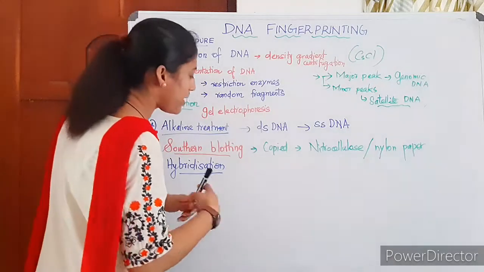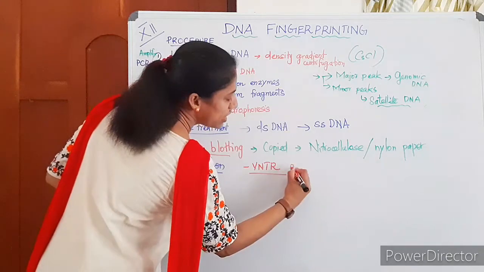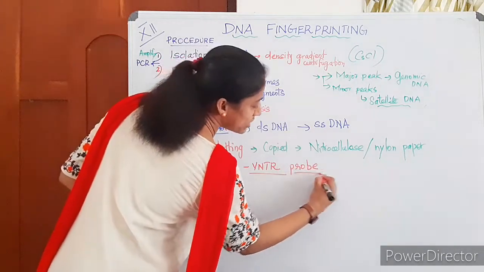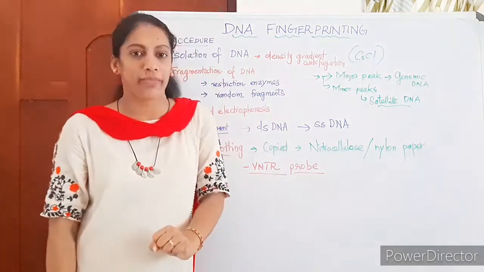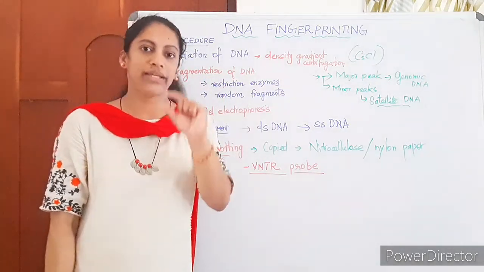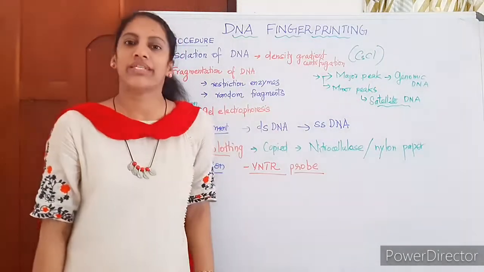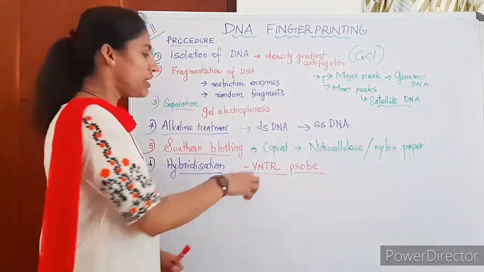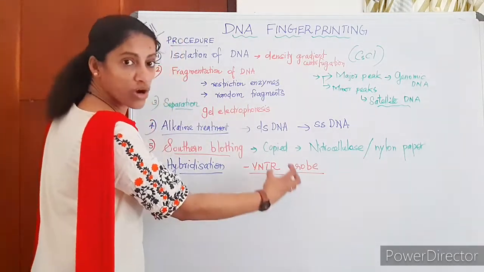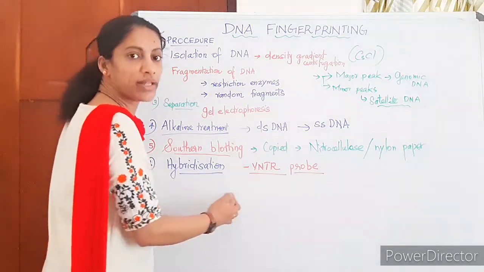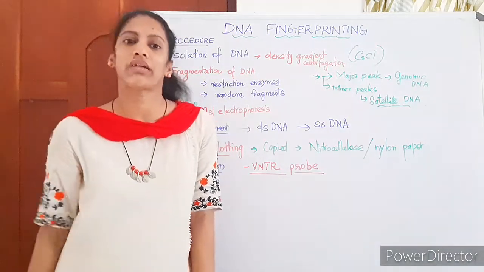So what is meant by that? A VNTR probe is a complementary, radioactively labeled DNA. That's why it's called a probe. We have radiolabeled VNTR which is complementary to our VNTR. So if there is one repeat, one will go and bind. If there are 100 repeats, 100 VNTR probes will go and bind there, and that region can be autoradiographed and illuminated. Bands we can very clearly see.